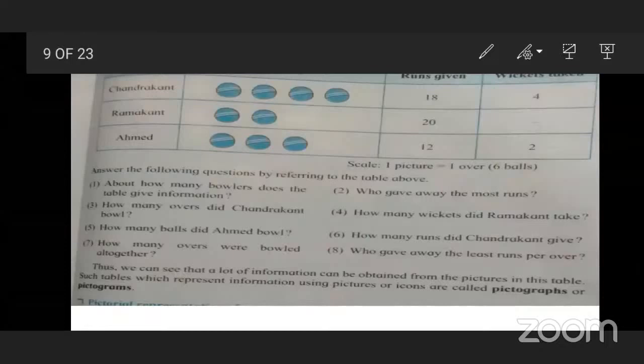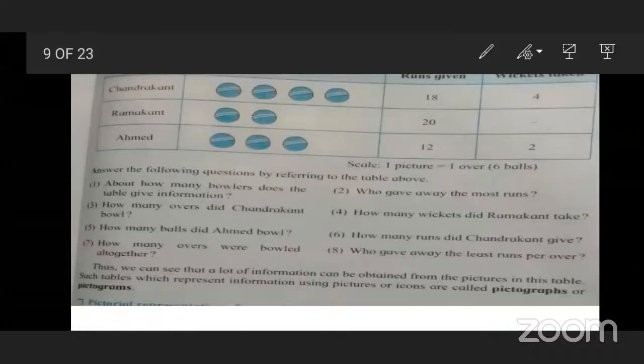Tables which represent the information using pictures or icons are called pictographs. Using icons means representing using pictures. So this ball is the picture, and icons are signs and symbols. These icons are called pictographs or pictograms.